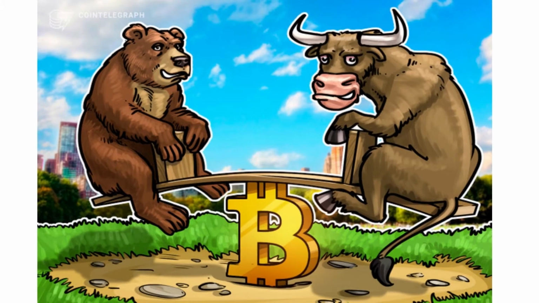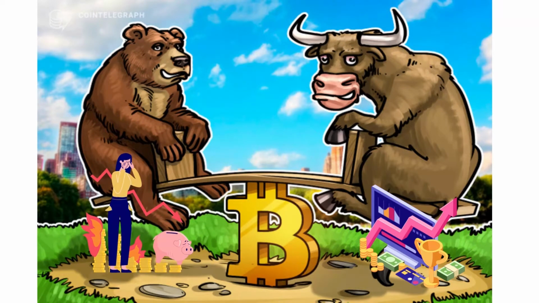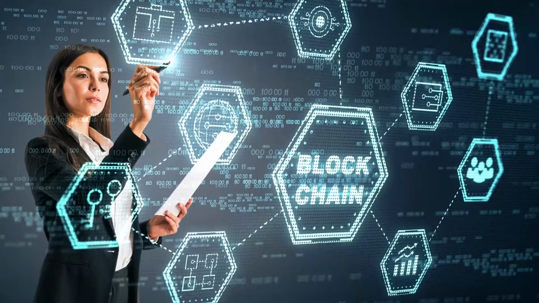Bull market and bear market. The market is trending upwards in a bull market, while it is trending downwards in a bear market. It is very easy for investors to make profits in a bull market, whereas it is very easy to lose in a bear market. Blockchain. Blockchain refers to the entire data block of a cryptocurrency that records all the transactions that have taken place and the cryptocurrency address, the user's private key, which is often called a distributed ledger.